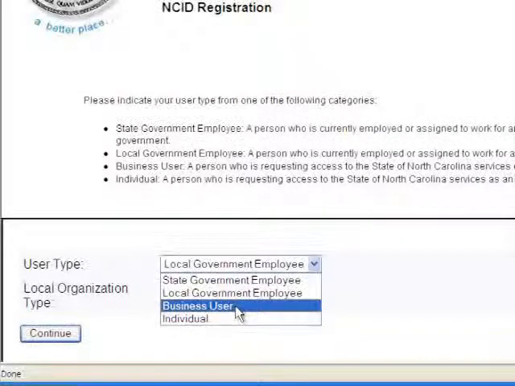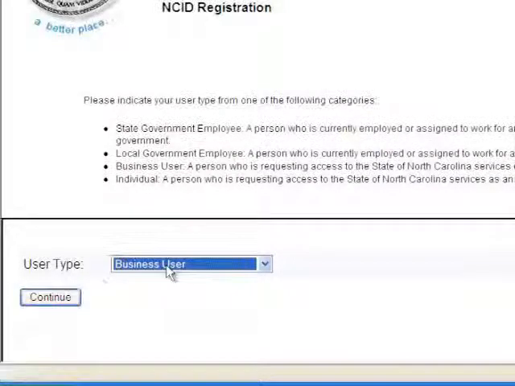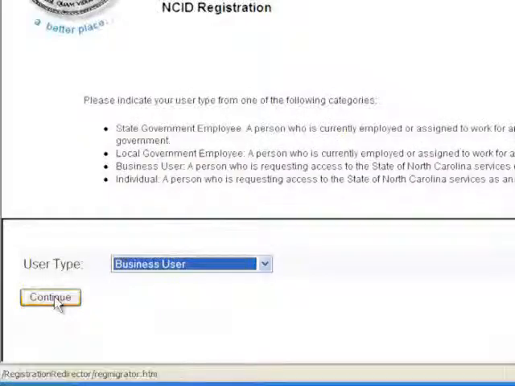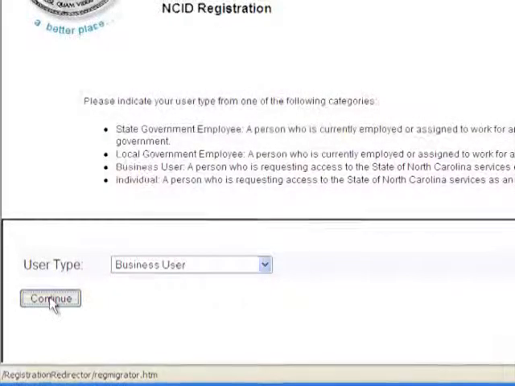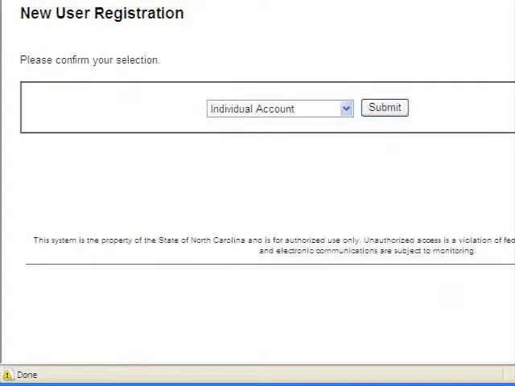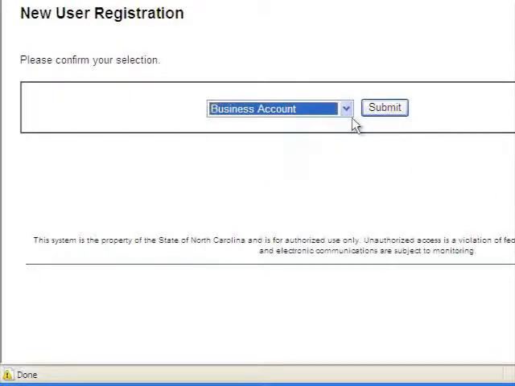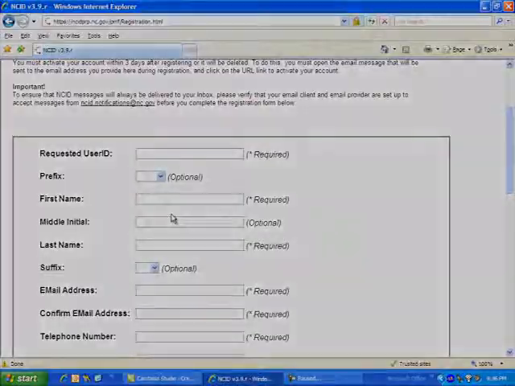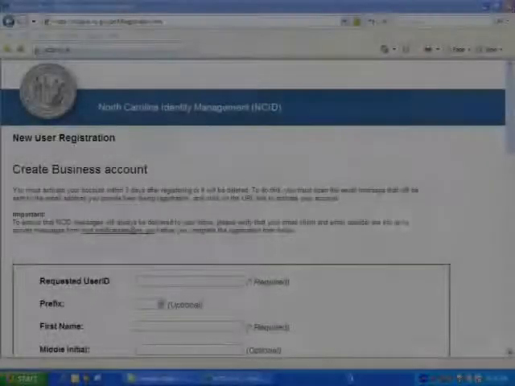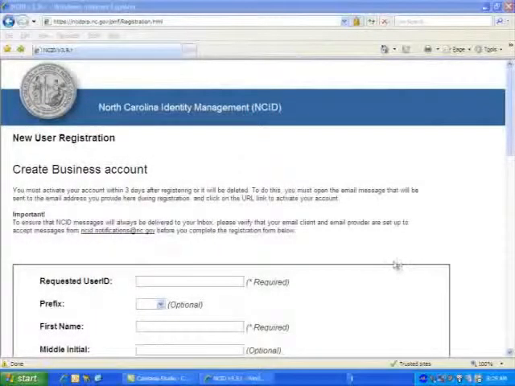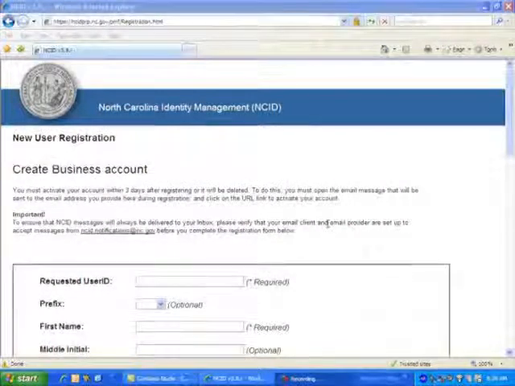Select Business User. Click on the Continue button. Confirm your selection by selecting Business Account and Submit. You are now ready to create your user business account.